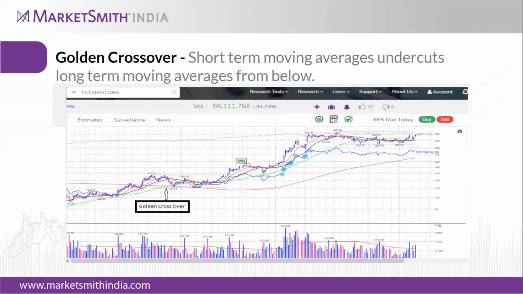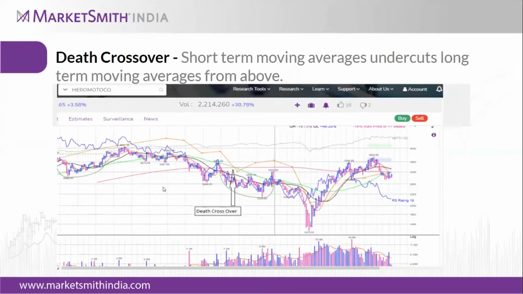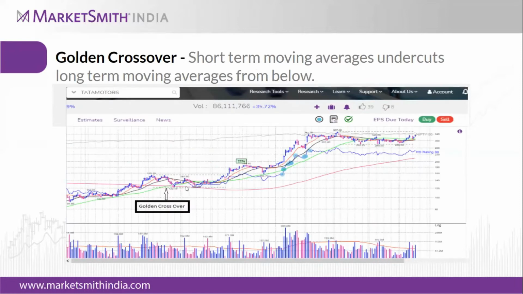In the golden crossover, as I said, the short-term moving average cuts through the long-term moving average from below, moving upward. And we have taken the example of Tata Motors in this case. So here what happens in this golden crossover: the 50 DMA has crossed above its 200 DMA, and then the stock is trying to move to the upside. This is the best example of a golden crossover. We can find so many stocks based on golden crossover.